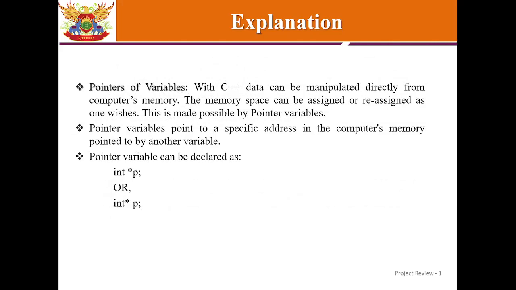Pointers of variables. With C++, data can be manipulated directly from the computer's memory. The memory space can be assigned or reassigned as one wishes. This is made possible by pointer variables. Pointer variables point to a specific address in the computer's memory pointed to by another variable. A pointer variable can be declared with the following syntax: int space asterisk p semicolon or int asterisk space p semicolon.